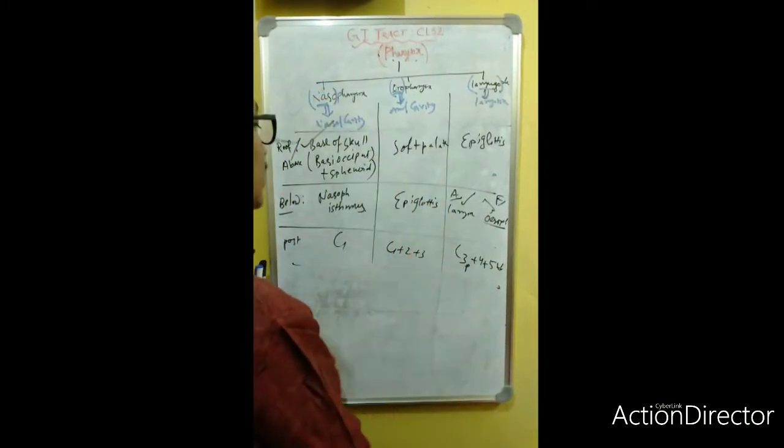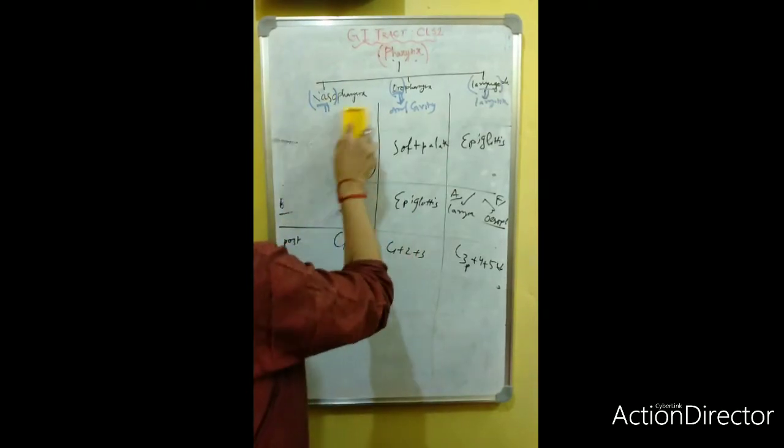Now we will move towards the important structures of the pharynx. You must know the important structures, especially in the case of the nasopharynx.